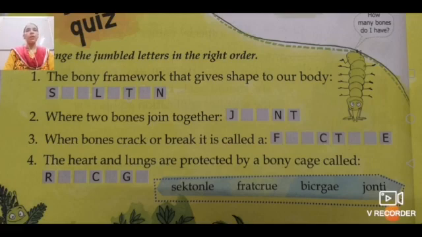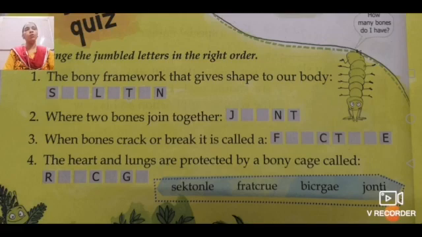Now number 3, when bones crack or break, it is called a fracture. Number 4, the heart and lungs are protected by a bony cage which is called rib cage. R-I-B, rib, C-A-G-E, cage, rib cage. So with this we have completed the bones part of this chapter.